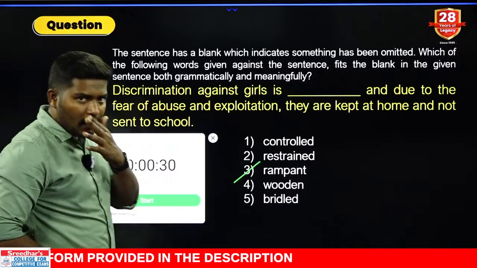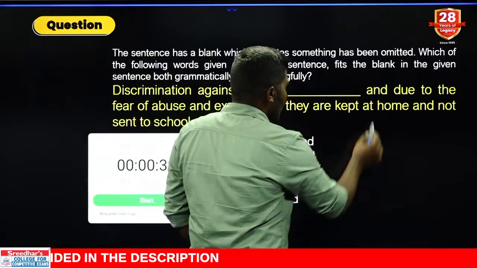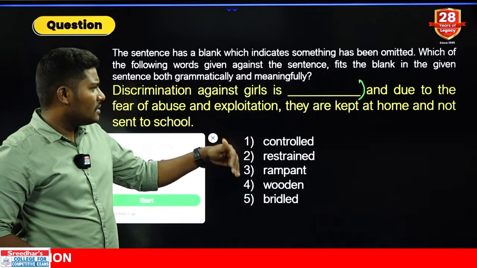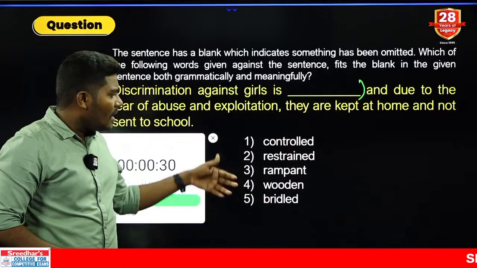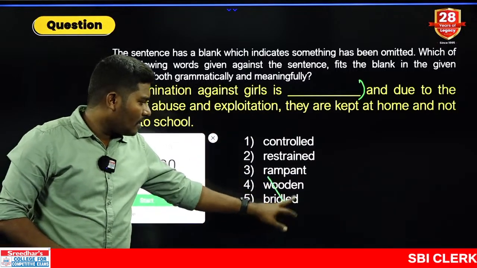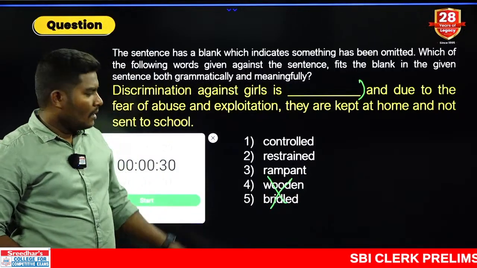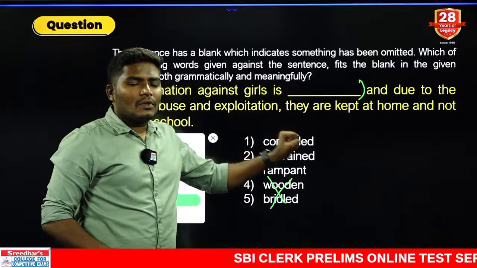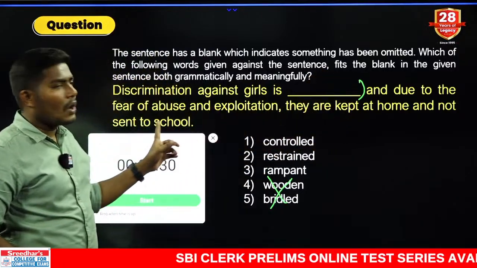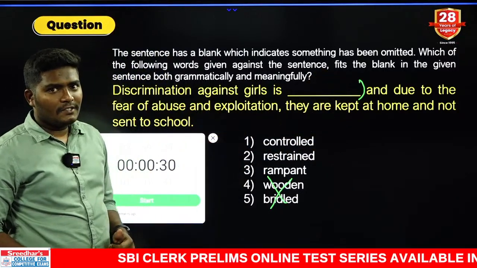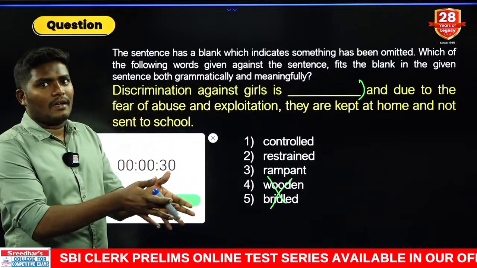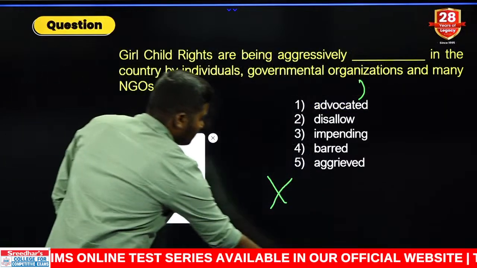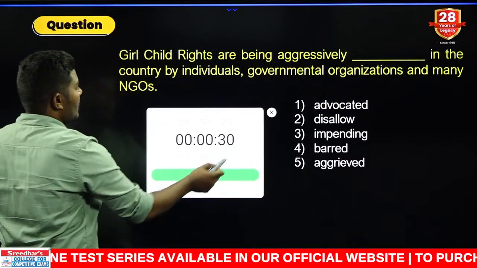So, as you can see in this question, what did you understand? If you read only till here, you will not get the answer. Discrimination against the girls is controlled is correct. Restrained is correct. Rampant is also correct. Of course, the last 4 and 5 words are not related. First 3 words can be correct here. But we have to find out the context of the sentence after reading the further combination, after reading the further sentence. So don't just focus on the blank. You may not get the answer sometimes. Okay. Let us move to question number 2. That is the next blank. Your timer starts now.